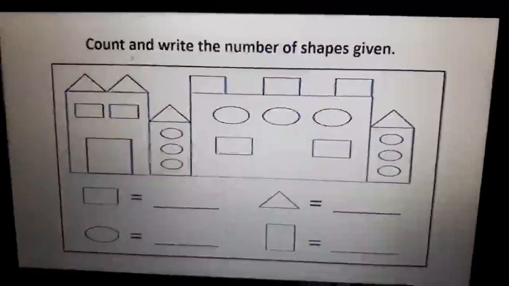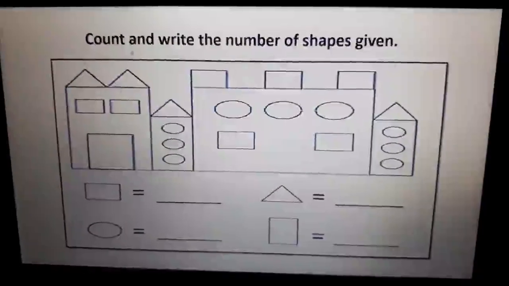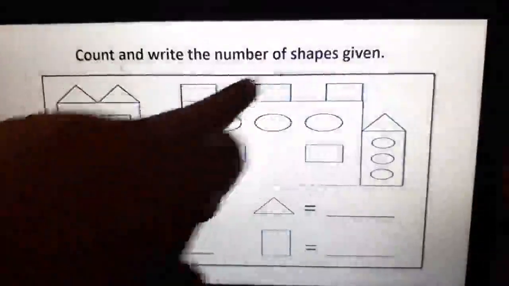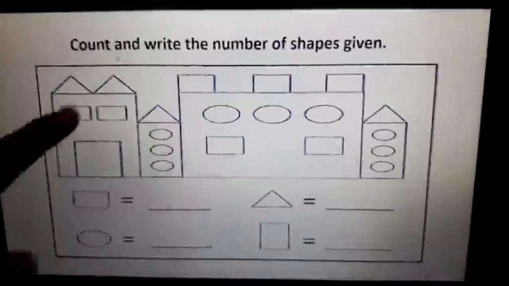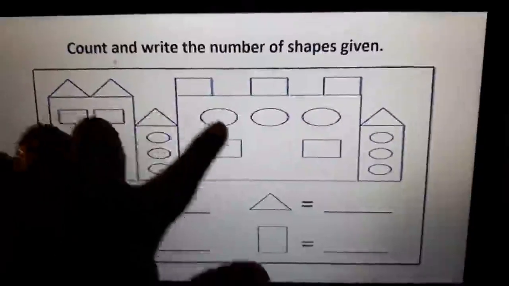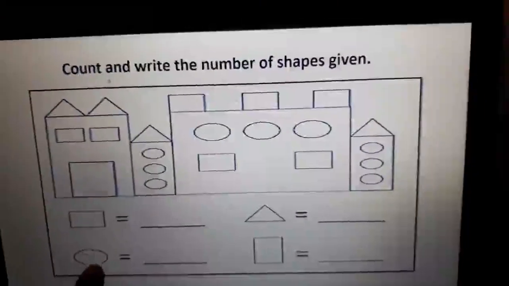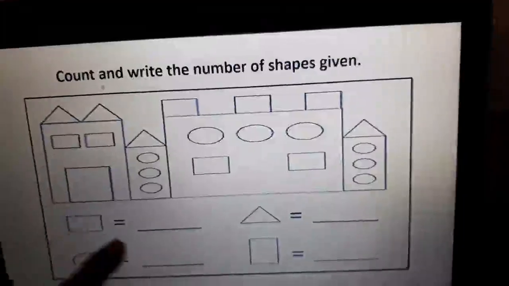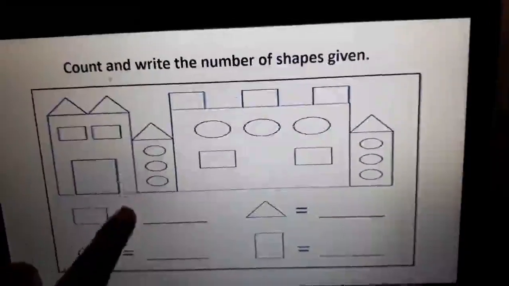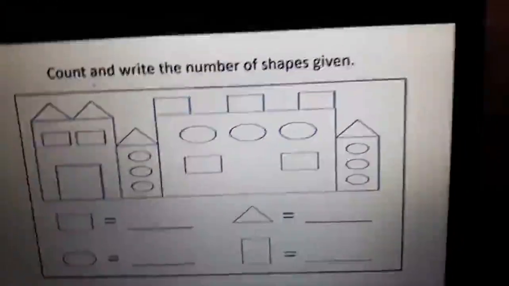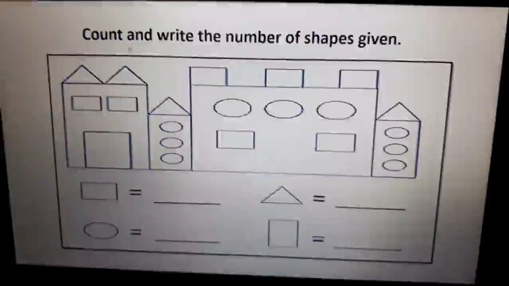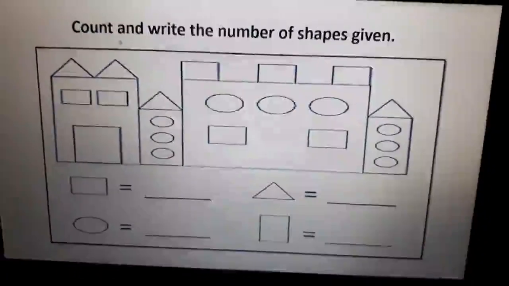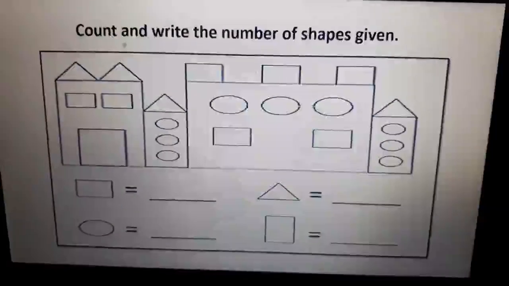So now class, we have a very interesting activity. What you have to do is count and write the numbers of the shapes given. You can draw any picture. If you want, draw this picture, you have to count circles, triangles and squares. How many circles are there, how many triangles and how many squares, and write the numbers here. Hope you have enjoyed and you are also going to enjoy this activity. Do your work and share it with me.